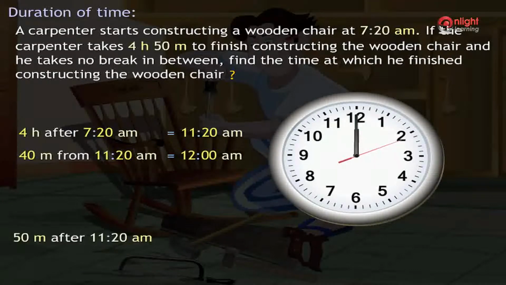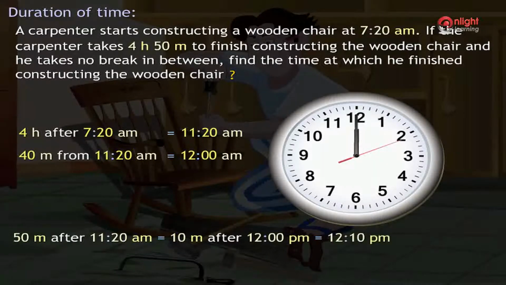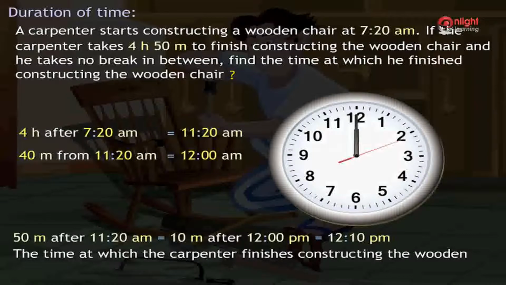Hence, 50 minutes after 11:20 a.m. is equal to 10 minutes after 12 p.m., which gives 12:10 p.m. Hence, the time at which the carpenter finishes constructing the wooden chair is 12:10 p.m.